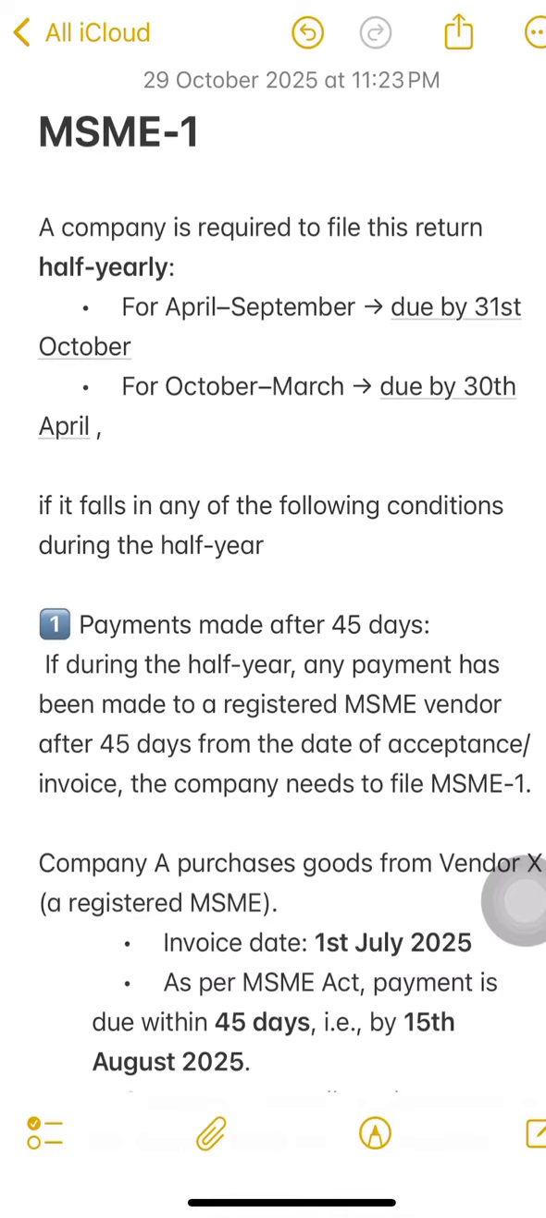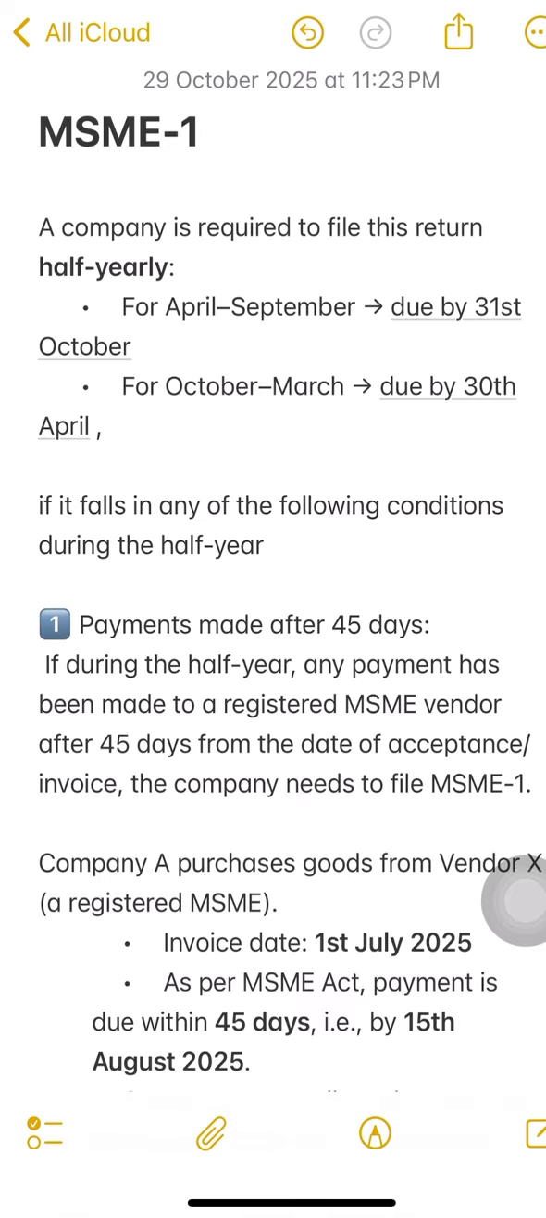Hello professionals, important compliance update related to Form MSME 1. A company is required to file this return half yearly. For the period April to September, the due date is 31st October, and for the October to March period, the due date is 30th April. So what is MSME 1 and why is it filed?